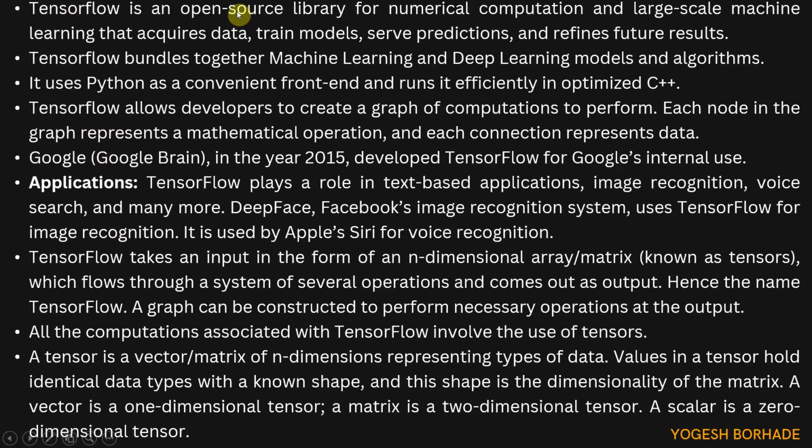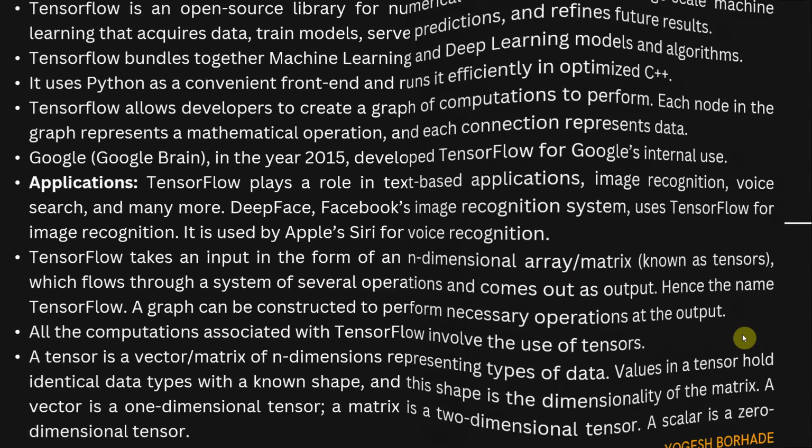So now if you found this difficult, you can just remember a few of these points. First, TensorFlow is an open source library for numerical computations. Second, it bundles machine learning and deep learning models. Third, it uses Python and C++. Fourth, you can write this also: it allows you to create a graph of computations and it is developed by Google. Okay, and also you can remember 1 to 3 applications because they are simple: image recognition, then voice recognition. And if you have found this part about the input in the form of an n-dimensional array difficult, then ignore this part. Just remember a few points about the theory and applications or features.